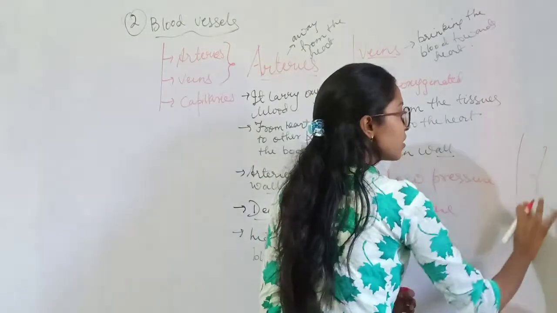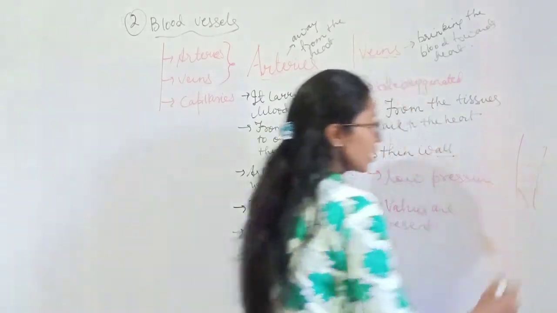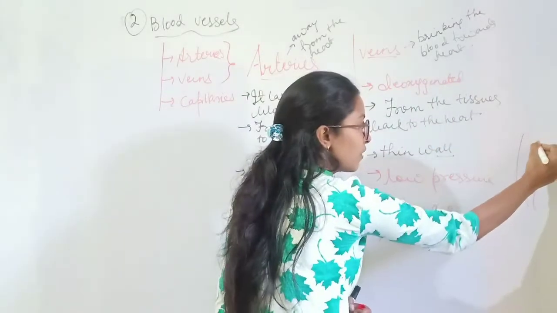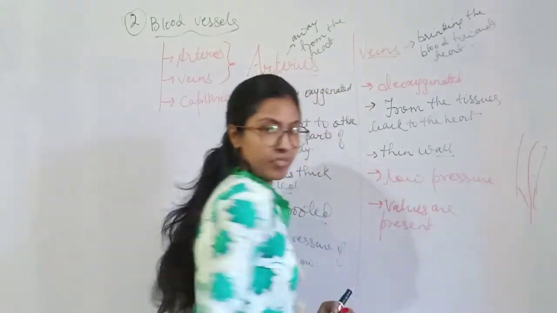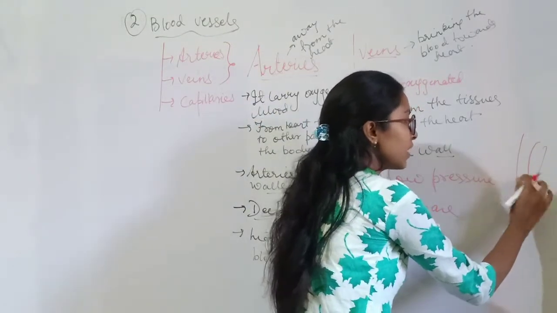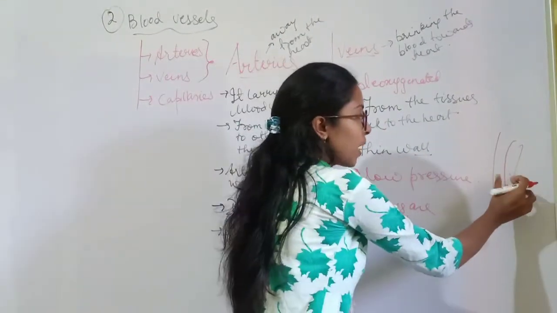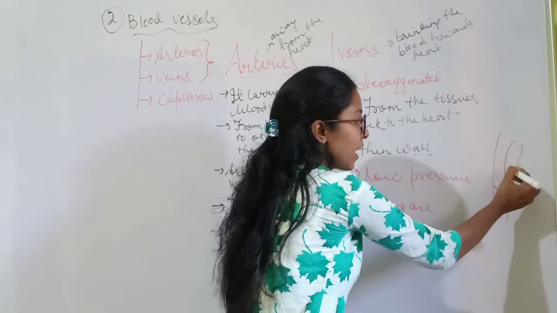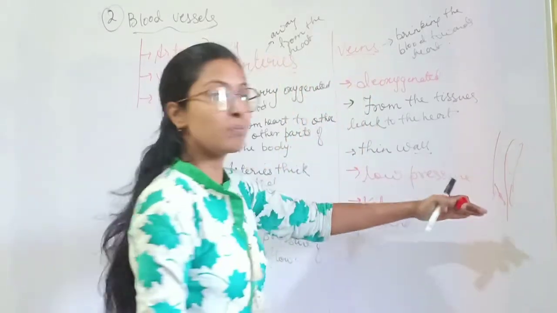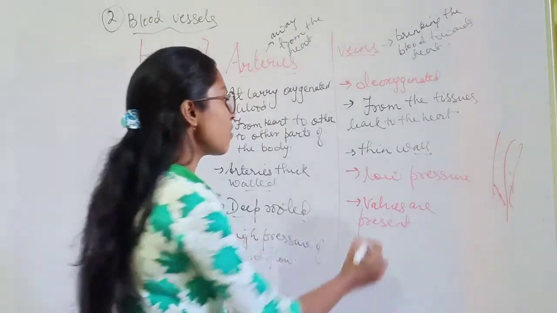So suppose this is the vein. Here the valves are present in a downward direction. Suppose the blood is coming from this side, entering here. If it were like this, it would create a problem. It has to come downward. So when the blood comes, the valves open and the blood comes like this. So there is no chance of backflow of blood due to the presence of valves.